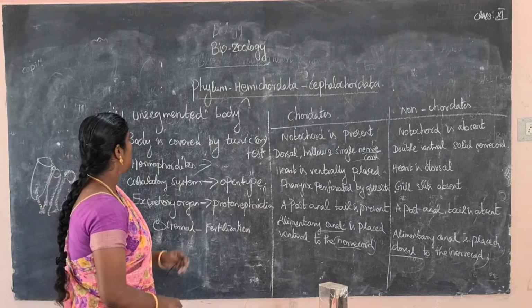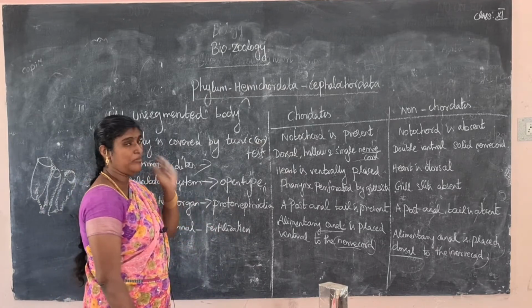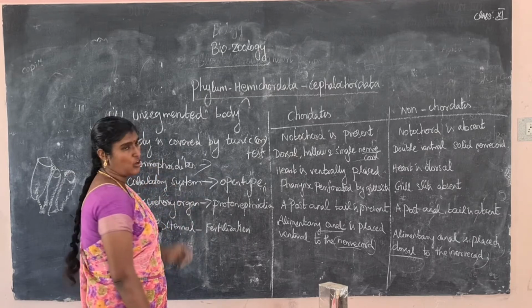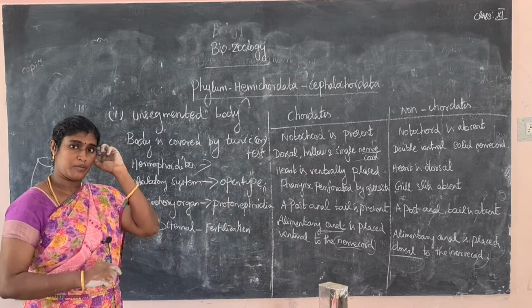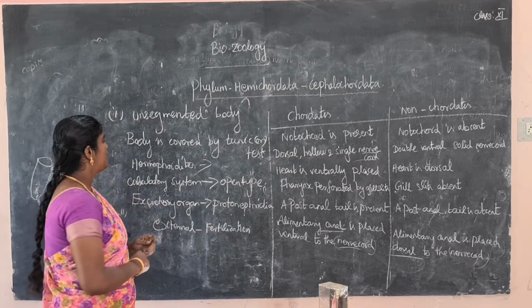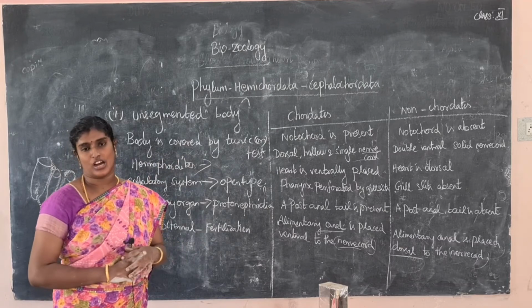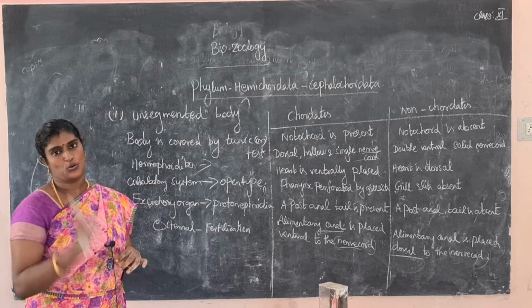Okay. So what are the main important characters of the next group? Urochordata. It has an unsegmented body. It is an unsegmented animal. It is solitary or in colonial forms. The body is covered with a tunic or test. The notochord is present only in the tail region. So it is called Urochordata.